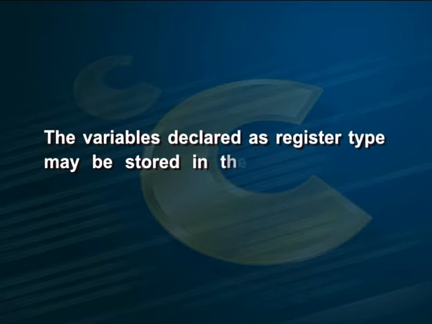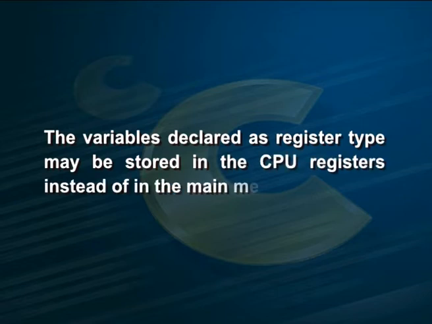The variables declared as register type may be stored in the CPU registers instead of in the main memory. Heavily used variables may be declared as register variables to improve the access speed. The number and type of register variables vary from machine to machine.